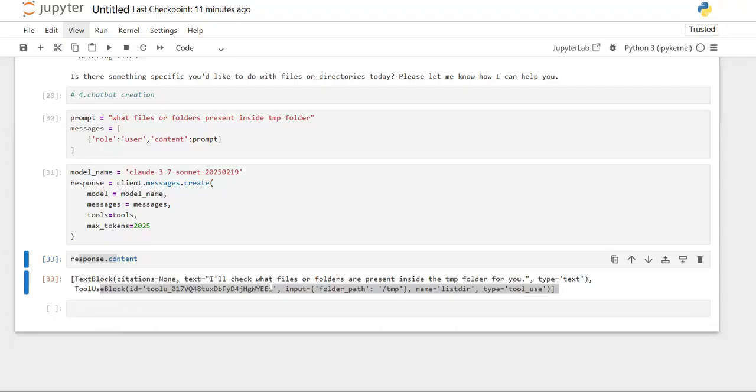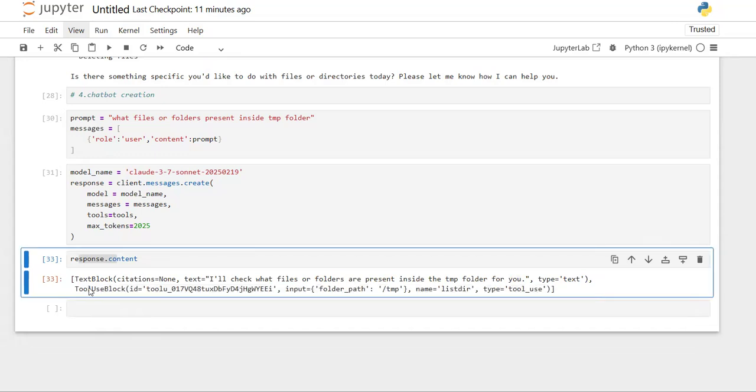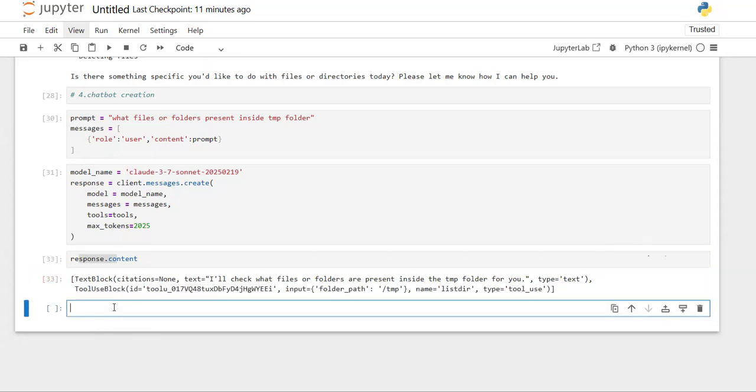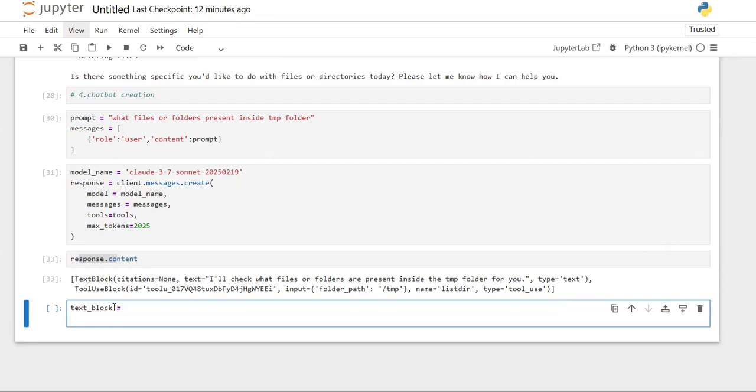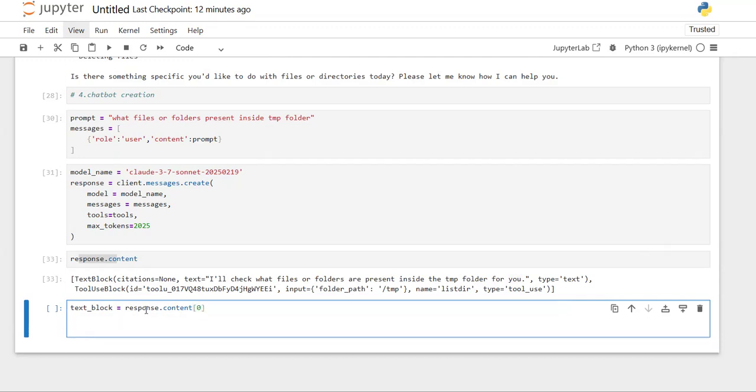So it is providing two things. One is the text block, and the next one is the tool use block. So let's take both separately. That is the text block. I'm going to store it in this variable by using response.content[0]. We'll store the text block, and the tool block I want to store in this variable, that is response.content[1].